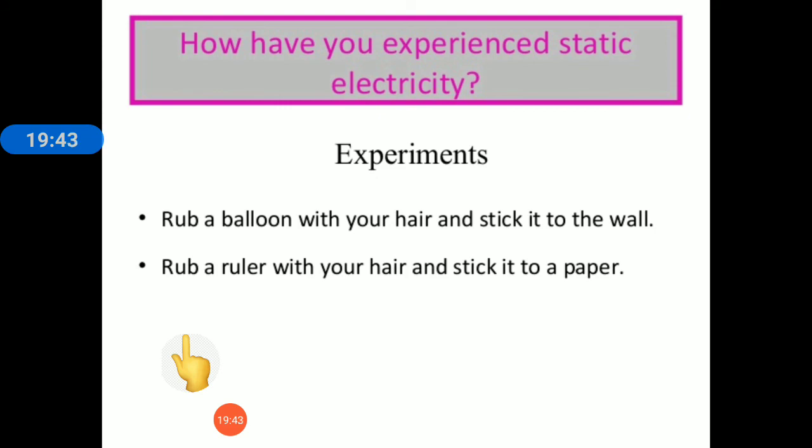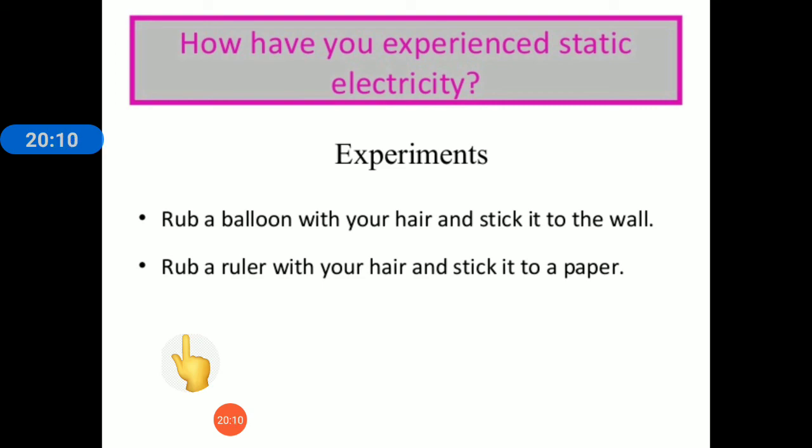The next method given in activity number 2 is to turn on the water tap and let a slow stream of water flow, and then run the plastic comb through your hair a few times so that the comb gets charged due to rubbing. Now hold this charged comb close to the water stream. You will observe that the falling water bends towards the comb, that is, it is attracted towards the comb.